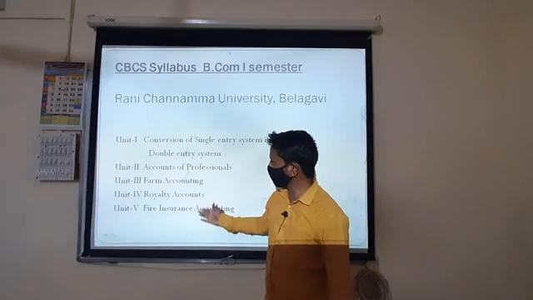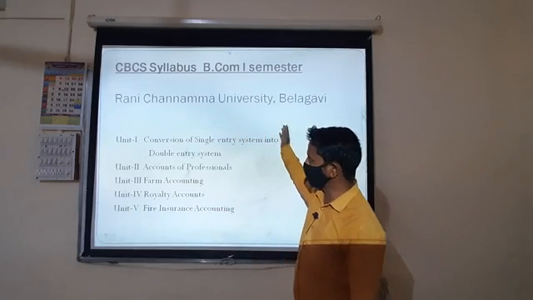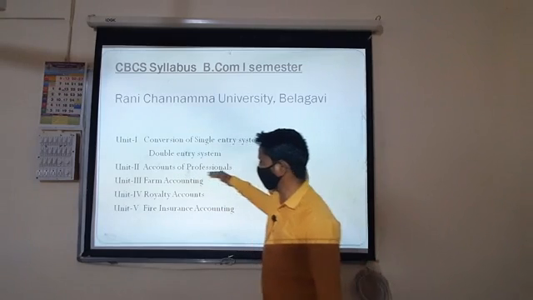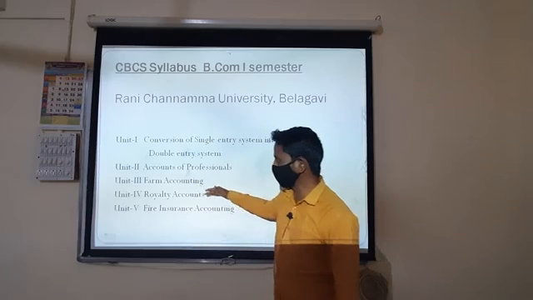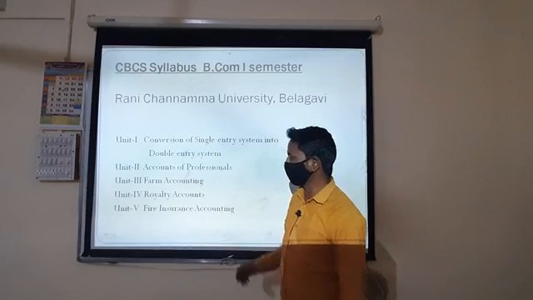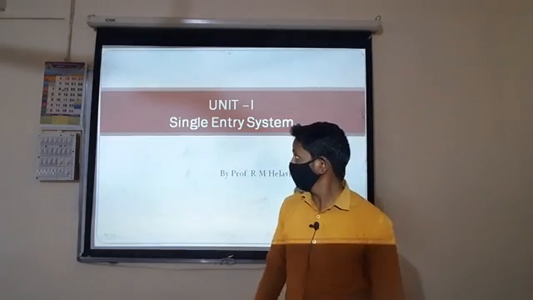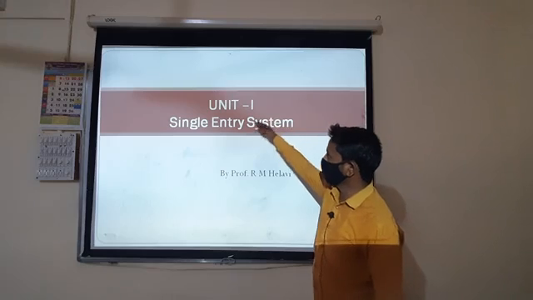There are 5 units covered in Financial Accounting 1: the conversion of single entry system to double entry system, and accounts of professionals. Next, farm accounting, and next, royalty account. Finally, the fire insurance accounting. The unit number 1, the single entry system.